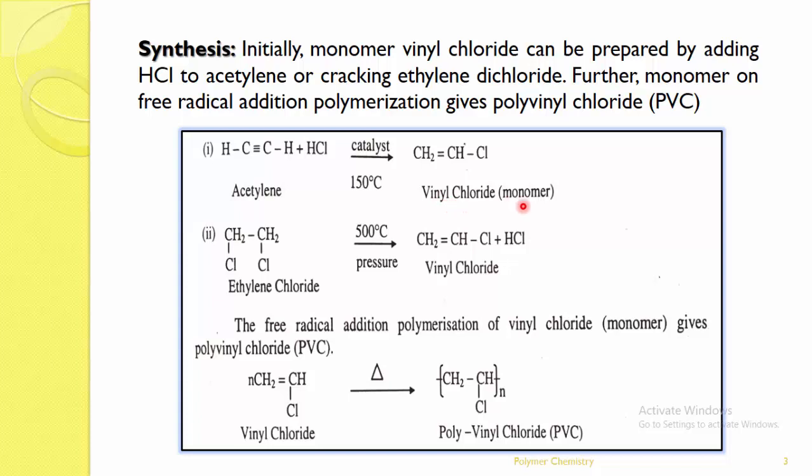But here, this vinyl chloride monomer can be synthesized from acetylene. Initially, the vinyl chloride monomer can be prepared by adding HCl to acetylene, that is, acetylene plus HCl in the presence of a catalyst forms vinyl chloride as a monomer. Further, it can also be synthesized from ethylene dichloride on heating with pressure, where again the vinyl chloride monomer is formed. Once this vinyl chloride monomer undergoes addition polymerization, it forms polyvinyl chloride.